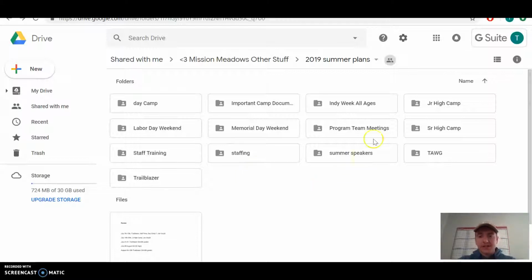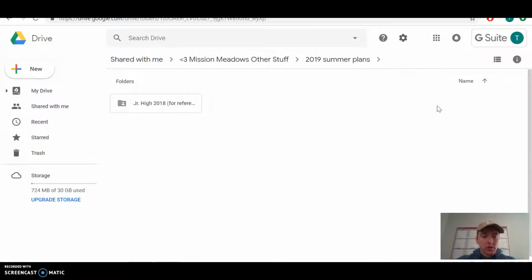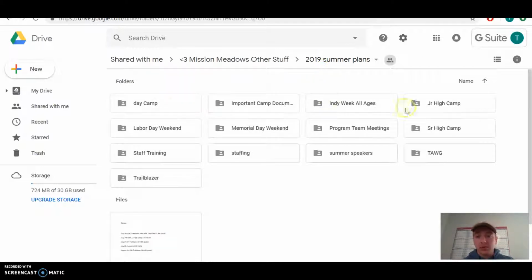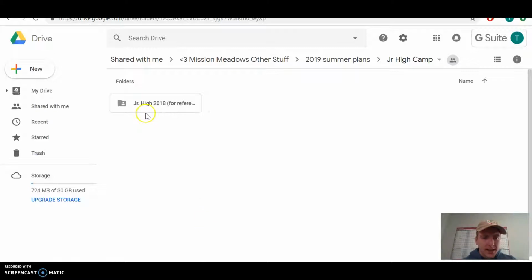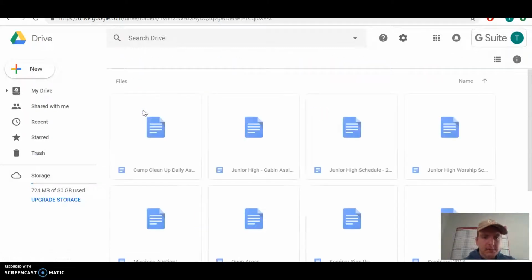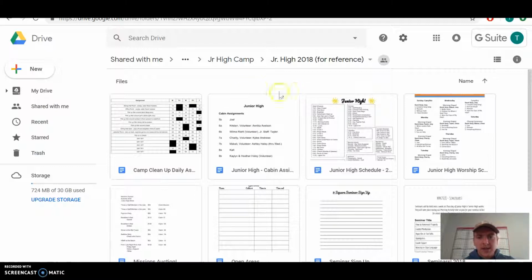But just to give you an example, here's the junior high camp folder for this year, and we haven't added any documents into it yet. But what I did do is within that, you're going to see the junior high 2018 folder, and it says for reference. So right within my 2019 summer plans folder, I can click on junior high camp, and I can see, okay, what'd they do last year? Let's see what they did for 2018.